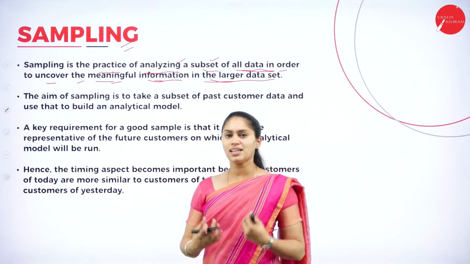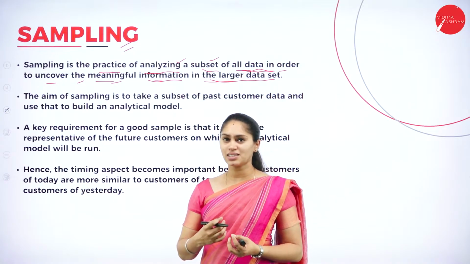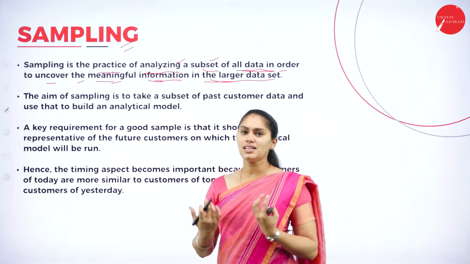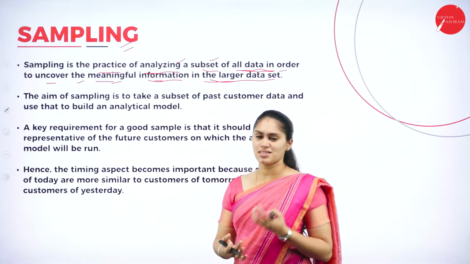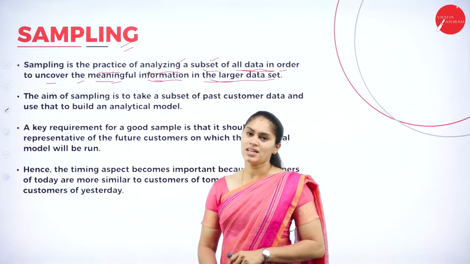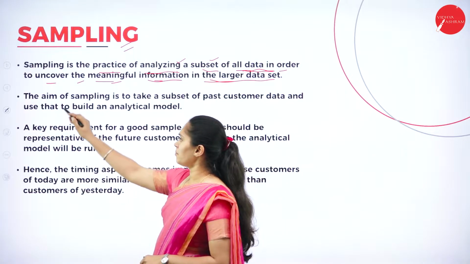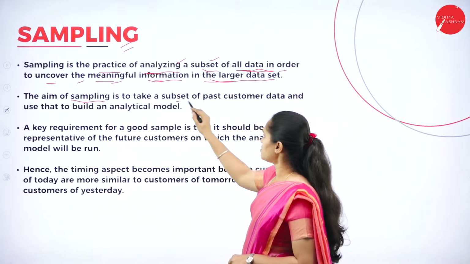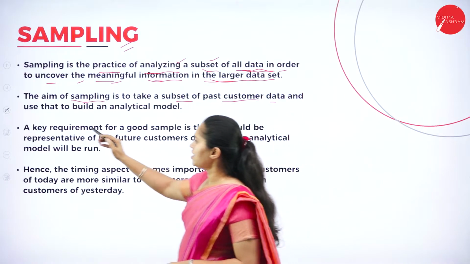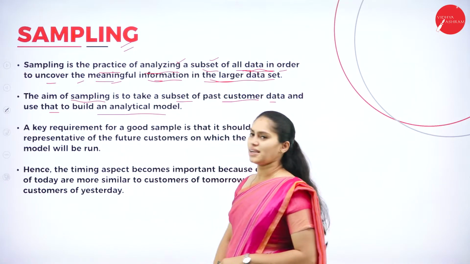So we are collecting some of the samples, some of the data elements, in a set of elements. That process will be termed as what? Sampling. And the main aim of sampling is to take a subset of past customer data and use that to build an analytical model.